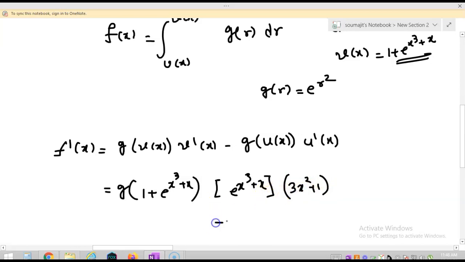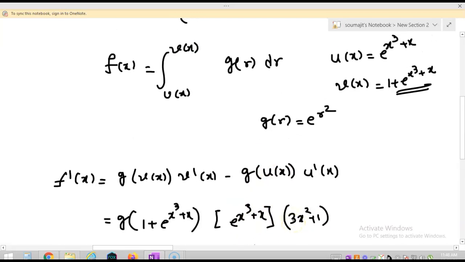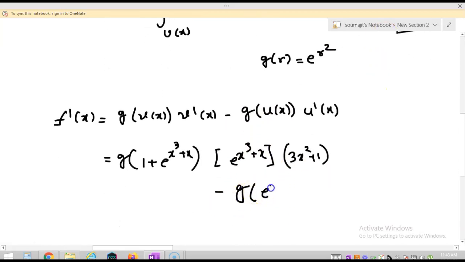Minus g of u(x), where u(x) is e to the power x cube plus x, and u dash x will be e to the power x cube plus x into 3x square plus 1.